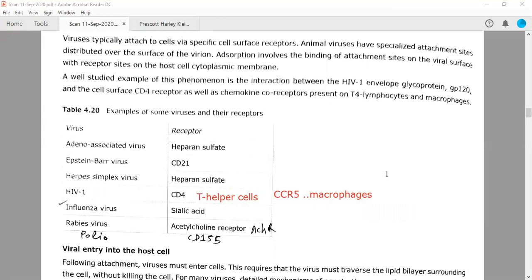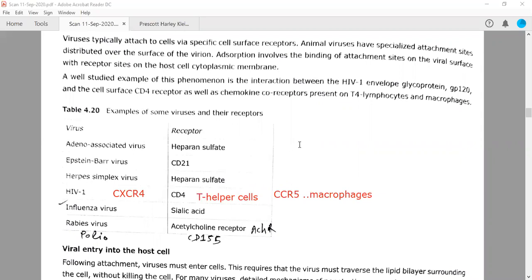Now you need to remember one more thing: these T helper cells also have co-receptors. This is the main receptor, CD4, but they have other receptors also, known as CXCR4. Both of these will be recognized by the HIV-1 virus when it is infecting the helper cells.